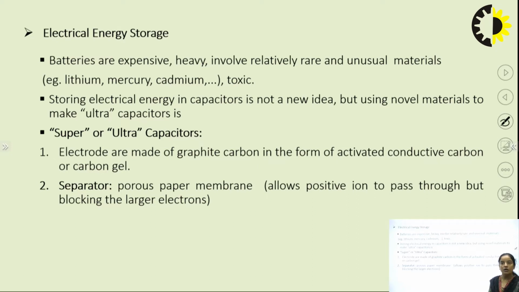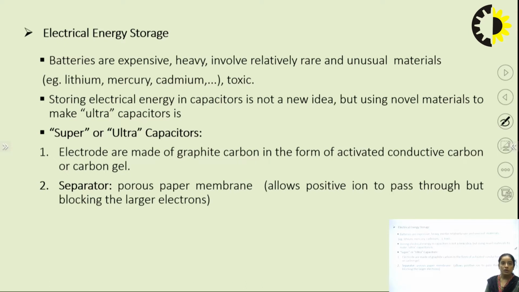If we go for a good quality battery, like the lithium ion battery, it has a longer life, but the material for that is lithium, which is limited over the earth. That is why this is the problem with the battery, and the battery becomes expensive. Apart from this, the life of a battery is also very short if we compare between supercapacitor and battery.